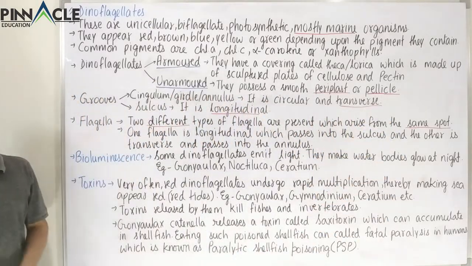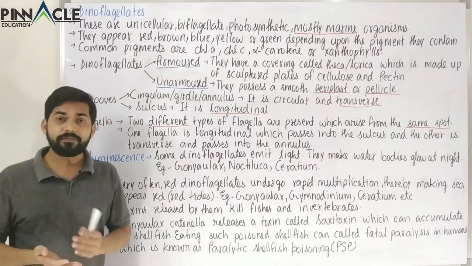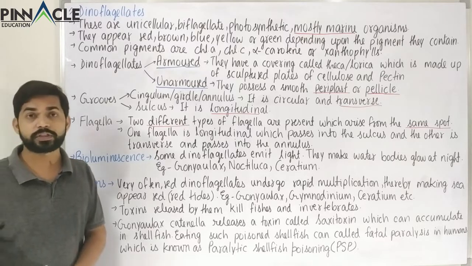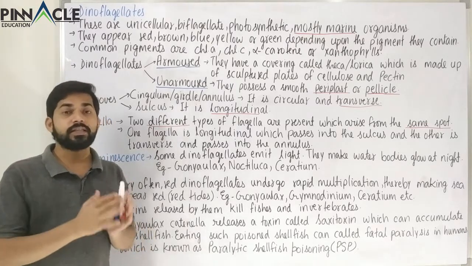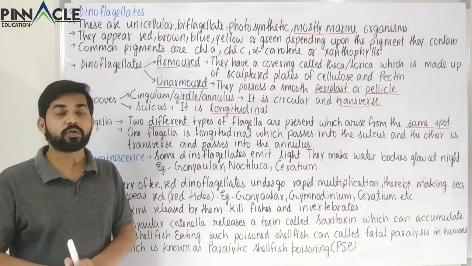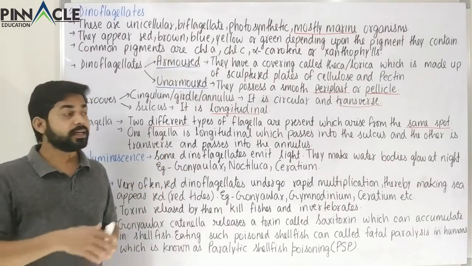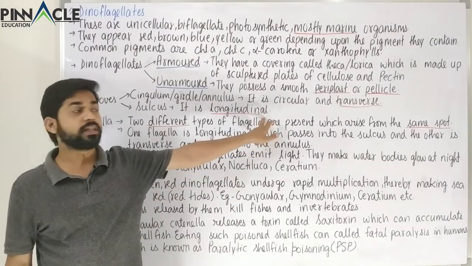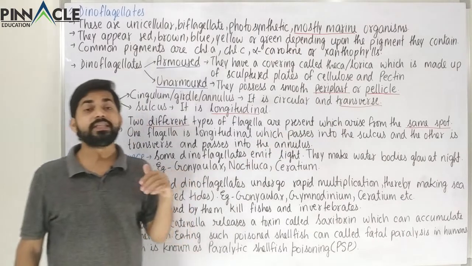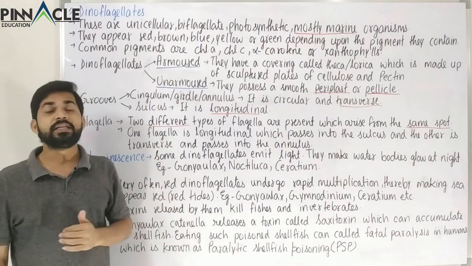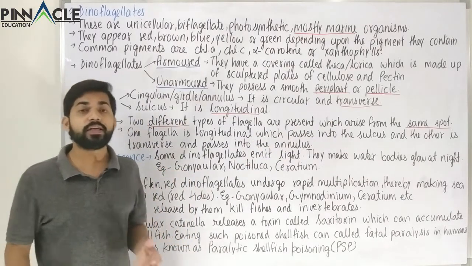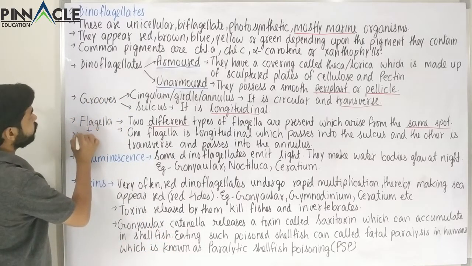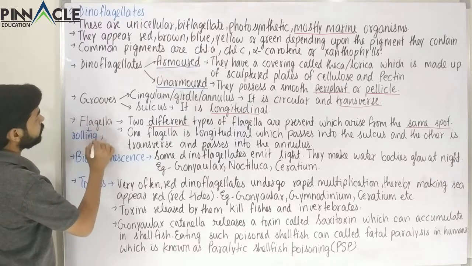So now this is the position of the two flagella. Obviously we know the purpose of flagella is locomotion. Locomotion is just movement, just like we have our legs for locomotion, these have flagella, and these have a very unique arrangement of flagella. We saw that one flagella is longitudinal and the other is transverse. So these do not normally help them in straight motion, they perform rolling or spinning motion.